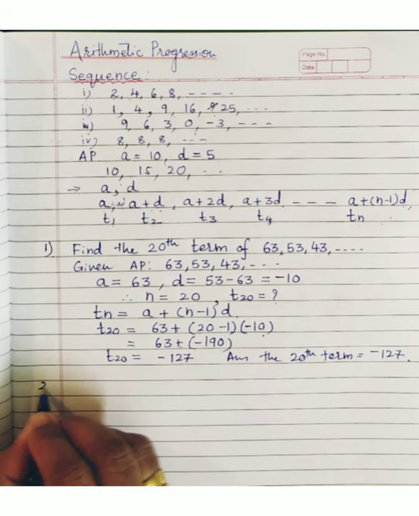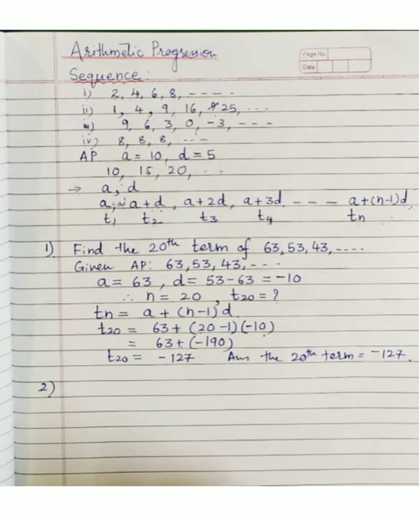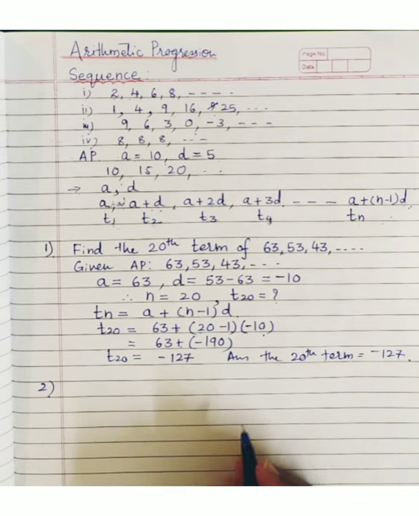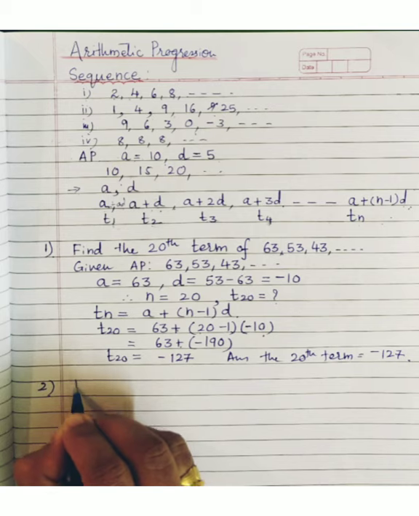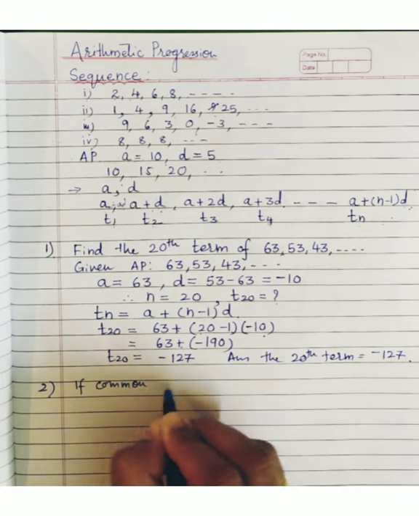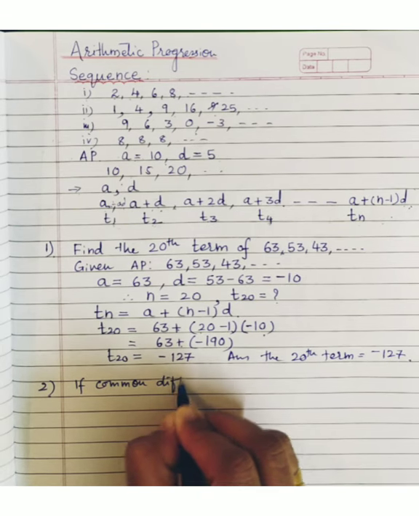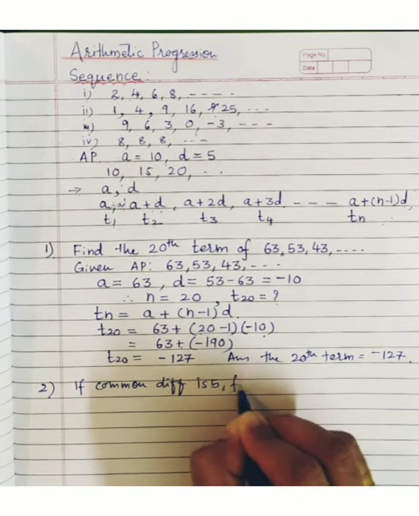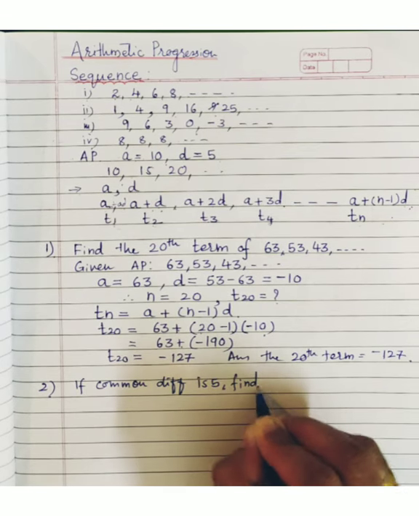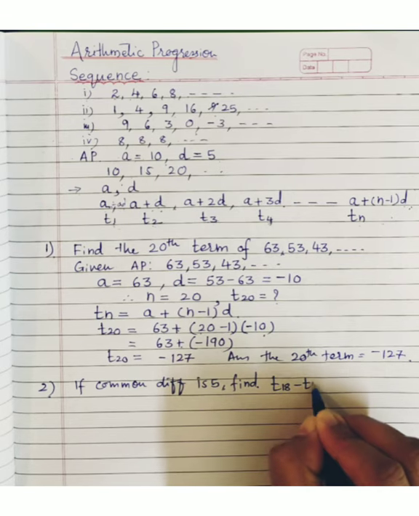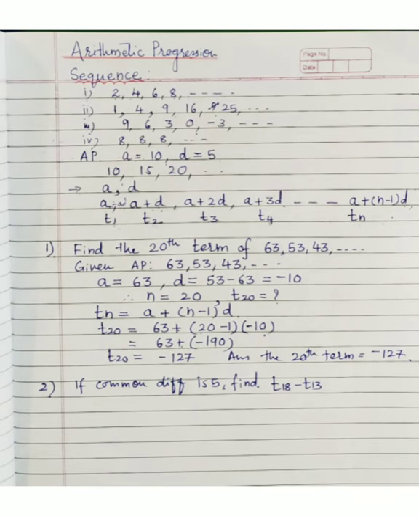Now one more easy question. Let's see, a common difference is given. If the common difference of an AP is 5, then you have to find T18 minus T13.